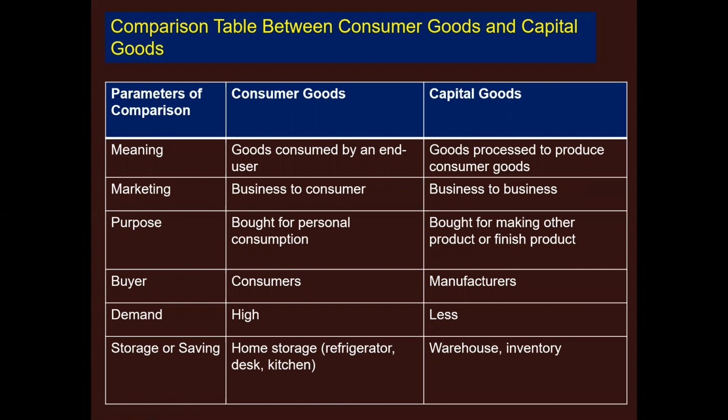That is, consumer goods are used directly for the satisfaction of human needs. They are marketed business to consumers and their demand is high. Their buyer or targeted market is consumers only. Whereas in the case of capital goods, they are used to produce other finished goods. They are marketed business to business. Their demand is less and their target market is manufacturers.